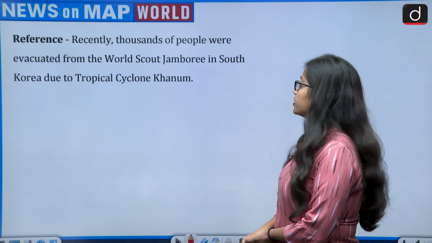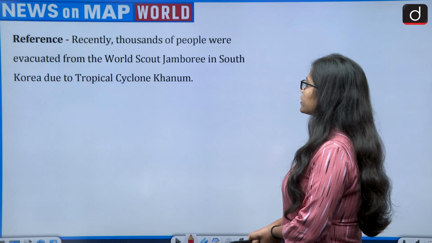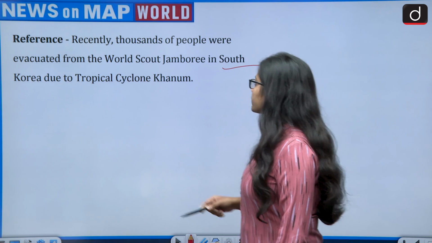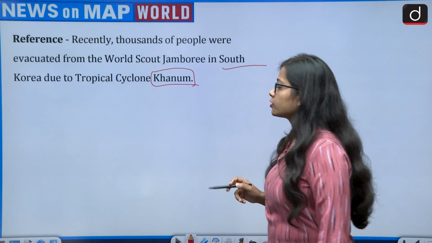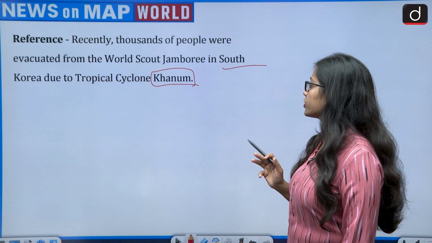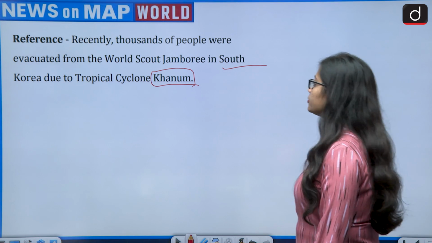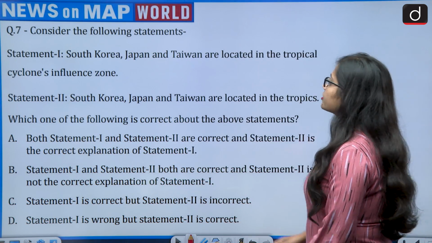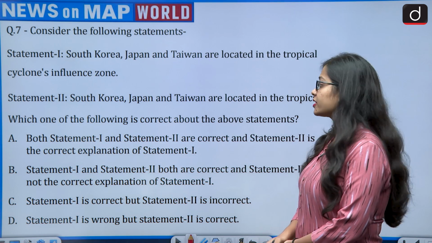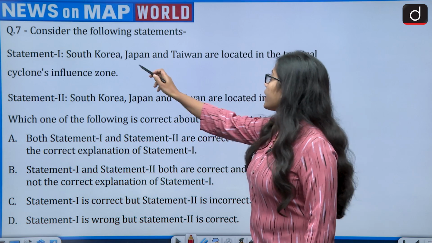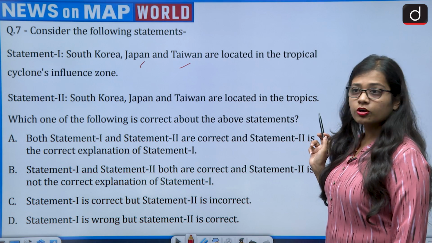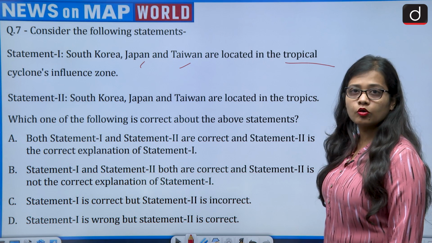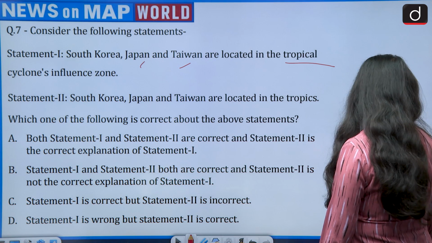The reference says, recently thousands of people were evacuated from the World Scout Jamboree in South Korea due to tropical cyclone Khanun. So the tropical cyclone danger is there in South Korea, and the name of the tropical cyclone is Khanun. So this brings to the news tropical cyclone. So the question says, consider the following statements. First statement says that South Korea, Japan and Taiwan, all lying in the Asian continent, are located in the tropical cyclones influence zone.